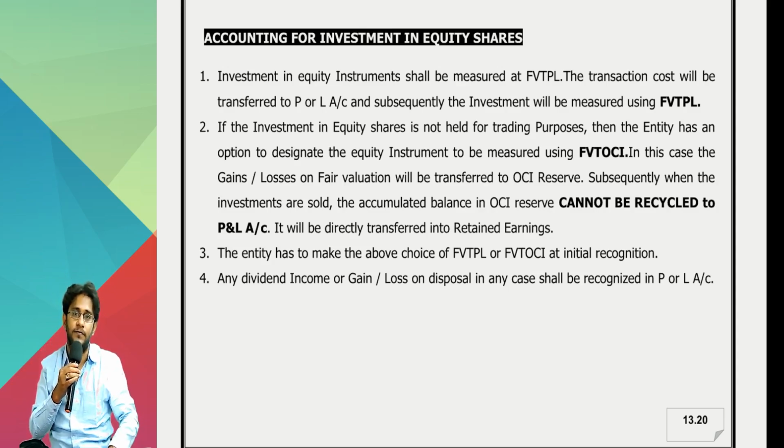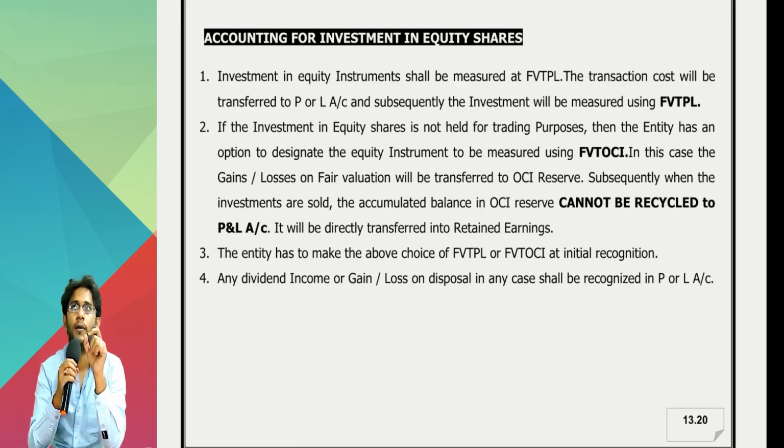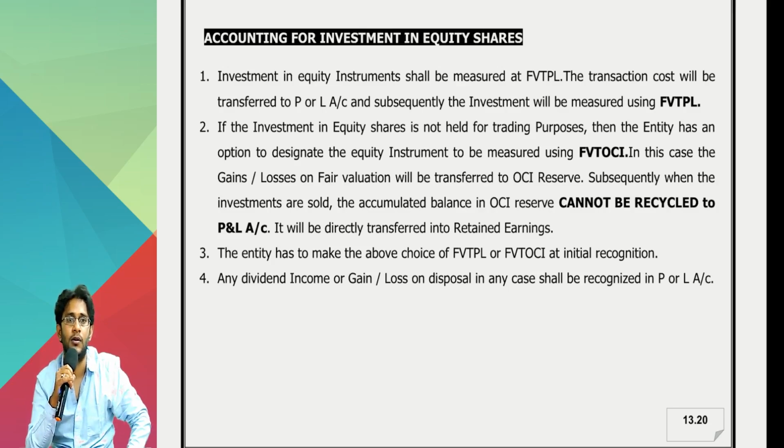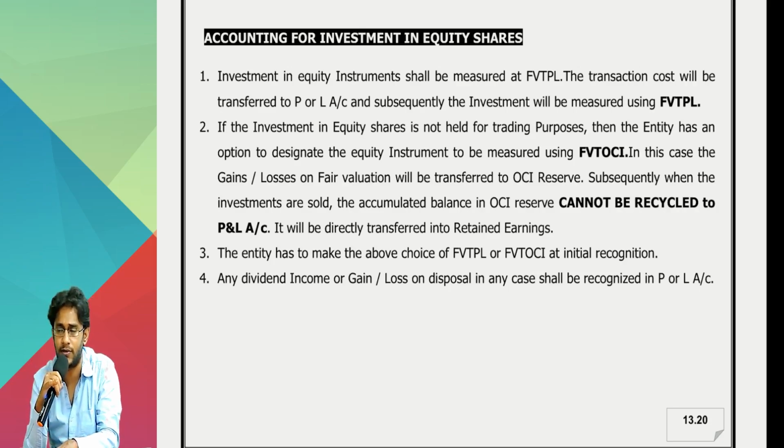The standard says you are right. So let's reframe this provision. Investment in equity shares is to be measured at FVTPL, but if the entity wants, it can choose to measure the investment in equity shares at FVTOCI on the first day. A choice has to be made. Only on one day do you have a choice: first day, initial recognition. Whatever choice you make, it is an irrevocable option.